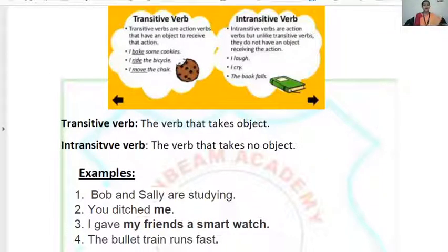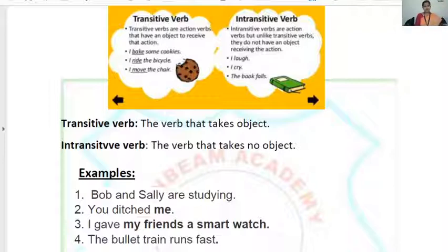My main verb is studying here. Now ask the question. Studying what? Did you get the answer? No. Now second question. Studying whom? Did you get the answer? No. So studying is an intransitive verb here.